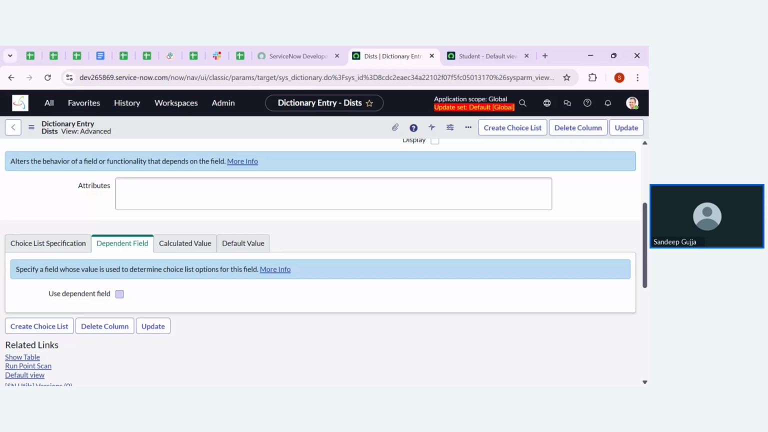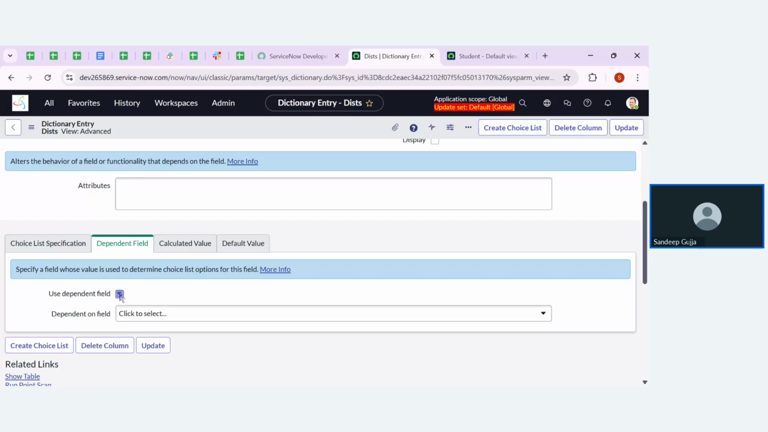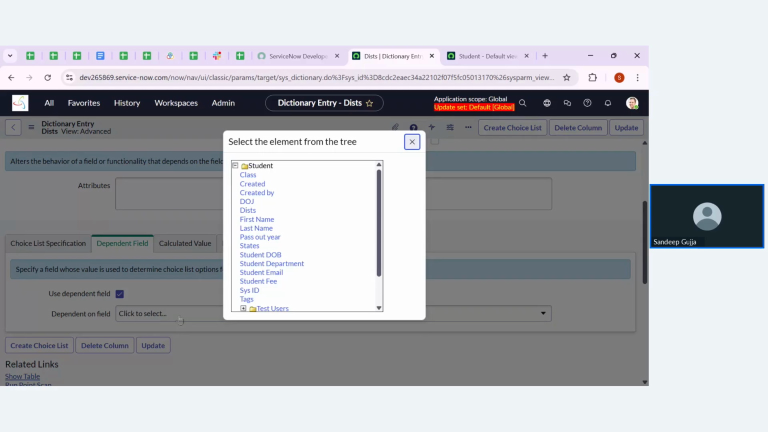So let me click on use dependent field. Then after this, I can directly choose the dependent field. That means which field is going to control the districts. For that, let me go for the dependent on field. So that means we are going to specify the controlling field over here. Click on this. Here the controlling field is states, right?